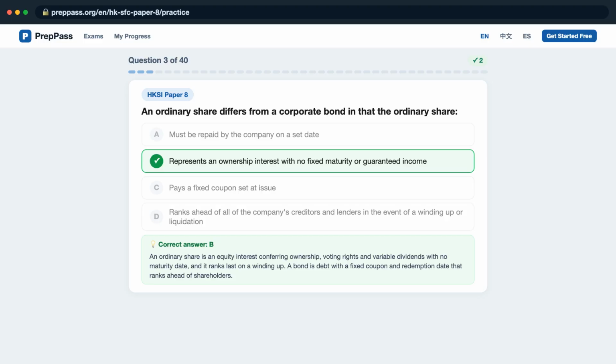An ordinary share is an equity interest conferring ownership, voting rights and variable dividends with no maturity date, and it ranks last on a winding up. A bond is debt with a fixed coupon and redemption date that ranks ahead of shareholders.